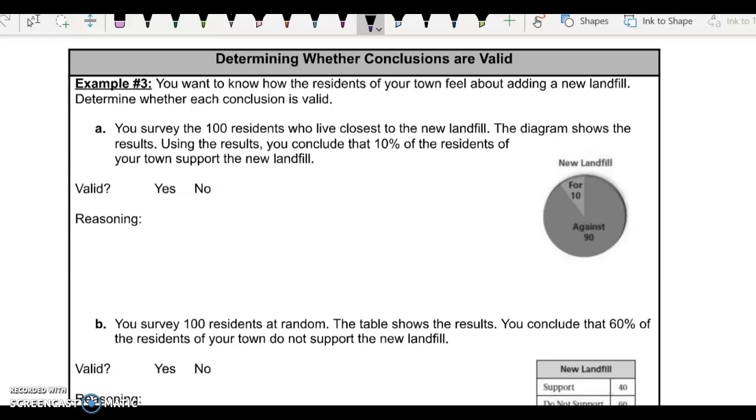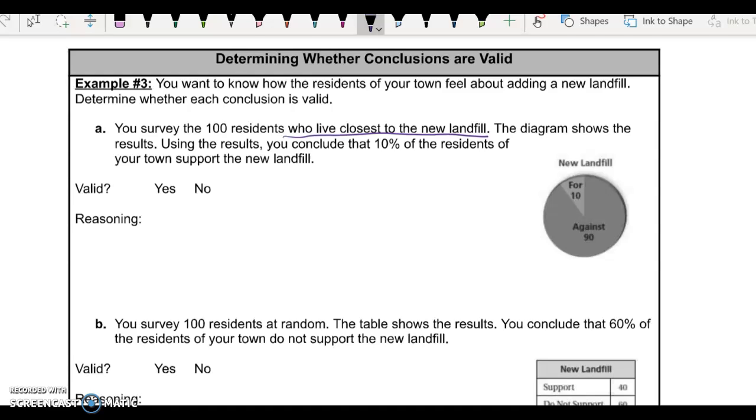So now we need to determine whether the conclusions are valid. So for example 3, you want to know how the residents of your own town feel about adding a new landfill. Determine whether each conclusion is valid. So you survey 100 residents who live closest to the new landfill. The diagram shows the results.